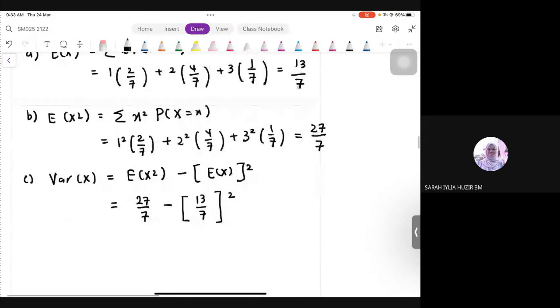Hati-hati kat situ. Jangan tersalah ambil. Jangan terbalik antara EX squared dengan square of EX. Benda yang berbeza. So finally here, our variance should be 20 over 49.